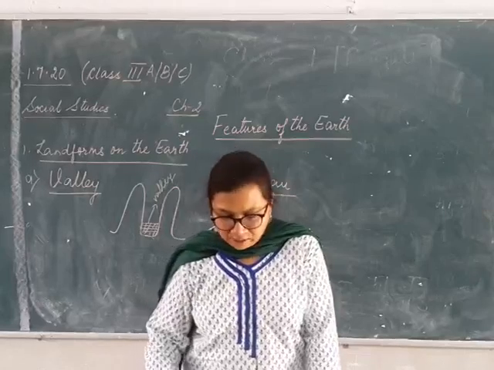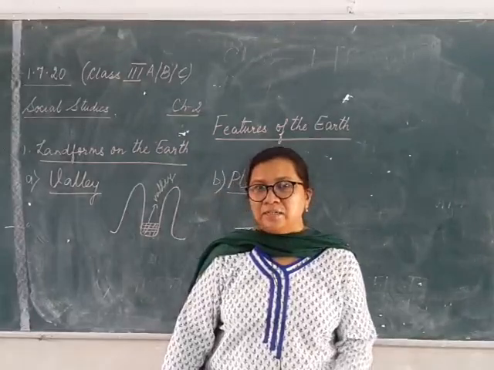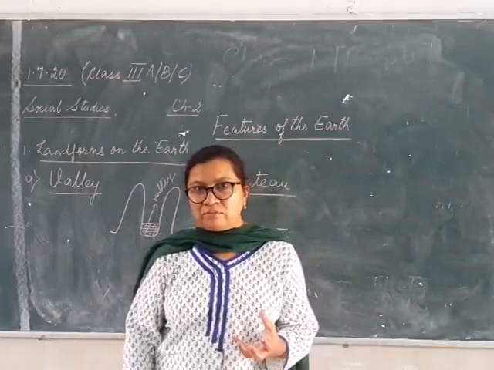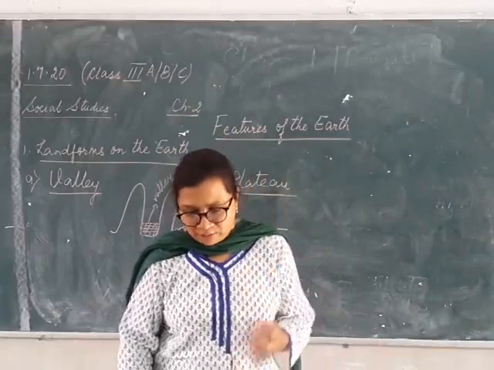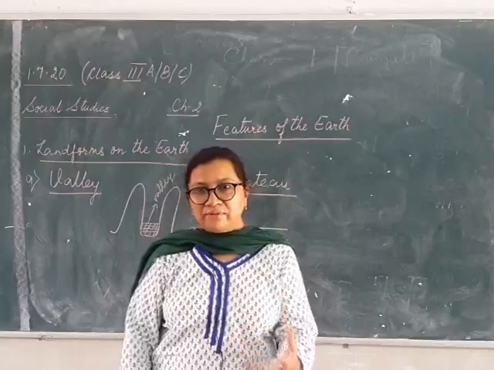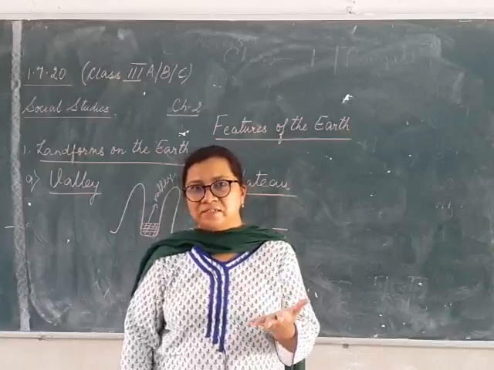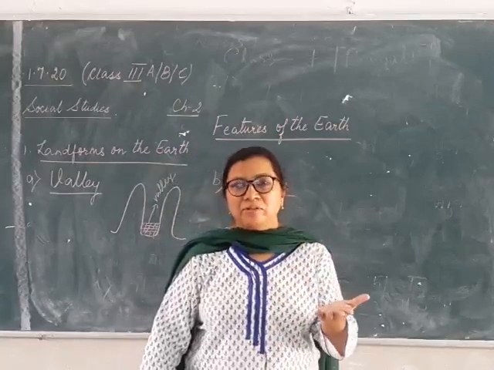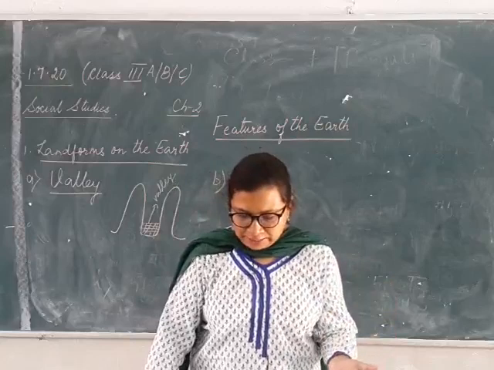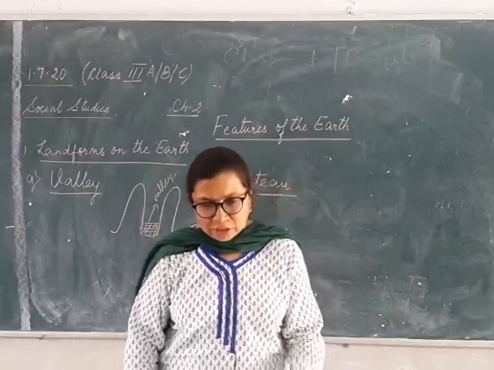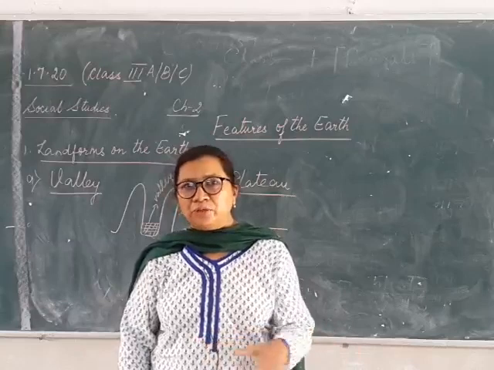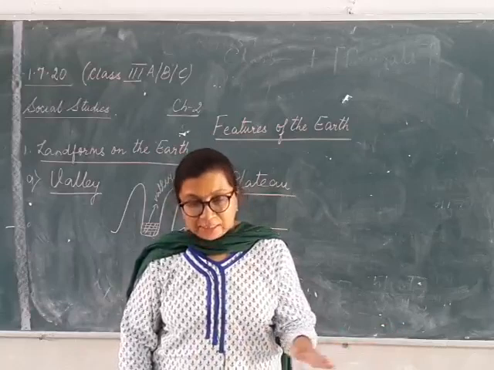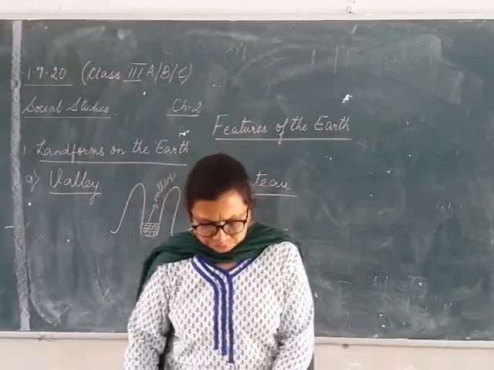Now what is this lava? Lava, I told you, it is a liquid, hot liquid rock, the rock which is in the liquid form, and it is hot because the lava bursts from inside the earth's surface. So it is very hot inside the earth, and this comes out on top of the earth, that is known as the lava. And slowly when this lava starts becoming cold, it starts making a layer, and this layer forms the plateau.